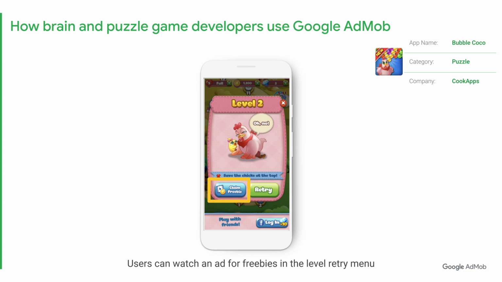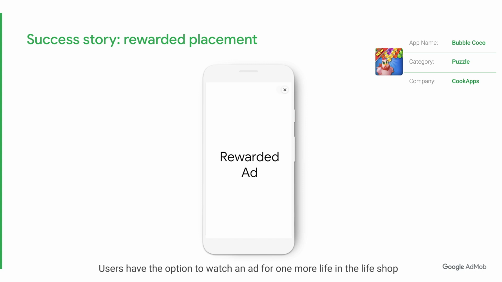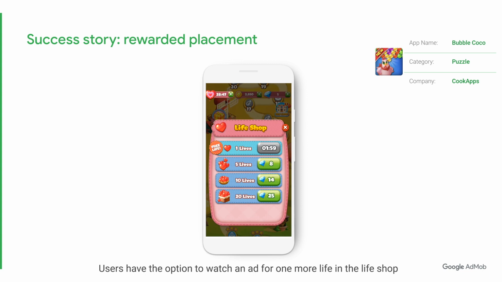In this example, the reward ad prompt is well designed and placed right next to the retry button, which users are unlikely to be interested in. In this other example, players have the option to watch an ad in exchange for additional lives in the life shop. This reward will be particularly attractive to users who are out of lives.